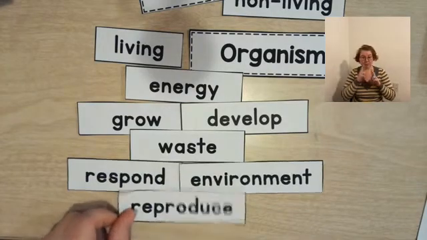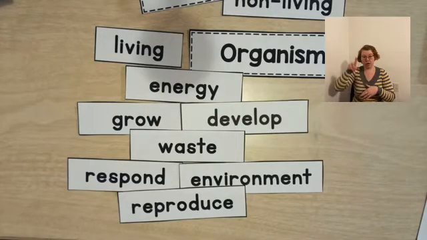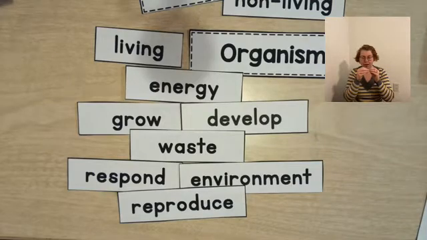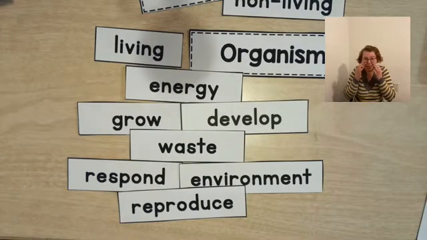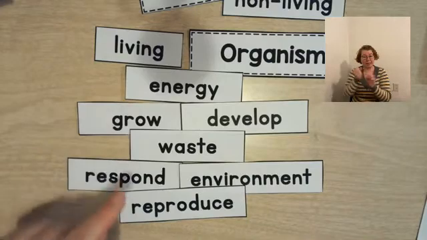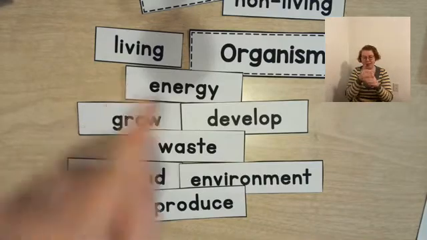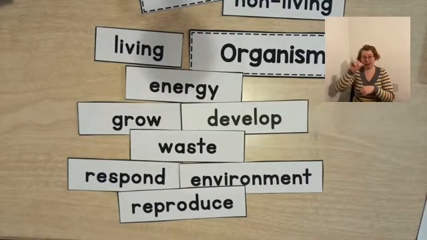And then finally, living things reproduce. That means they make more. So if you have a cat, maybe it reproduces and it has kittens. So reproduce means to make more of the same kind. So these are the 5 things that living organisms carry out, the basic life functions. Let's think right now about